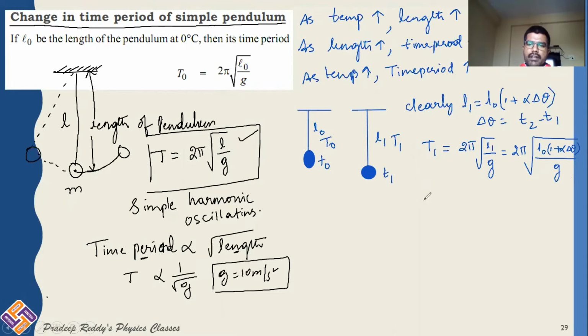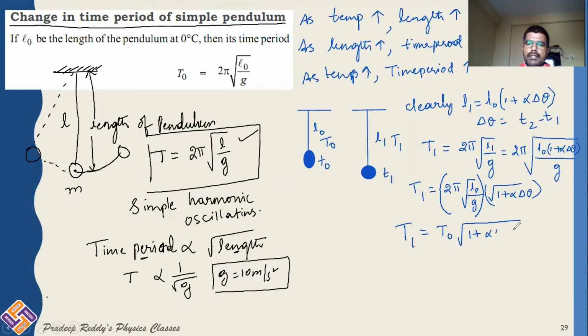This gives you T1 is equal to 2 pi under root L0 divided by g into under root 1 plus alpha into delta theta. There should not be any question in this, because L0 by g I am writing separately, and 1 plus alpha delta theta I am writing separately. But what is this total? This total is T0. Therefore, T1 is equal to T0 into under root 1 plus alpha into delta theta.